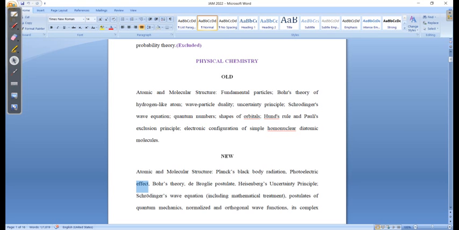The uncertainty principle was there earlier, and it is there now also. Similarly, they have included the mathematical Schrödinger wave equation, that is the mathematical treatment only. But no need to worry about that, because you will learn the Schrödinger wave equation in much more detail in your quantum chemistry part.